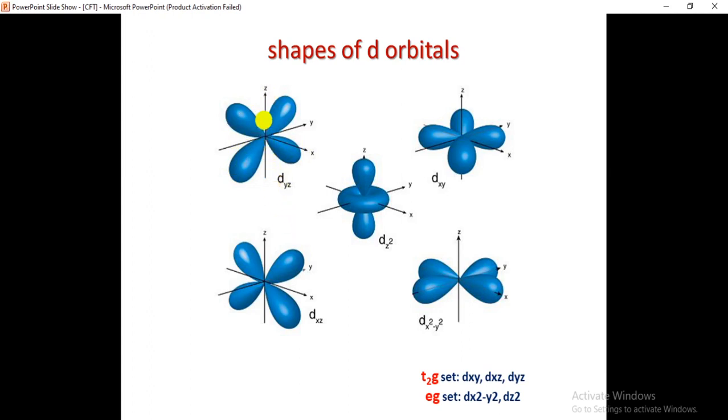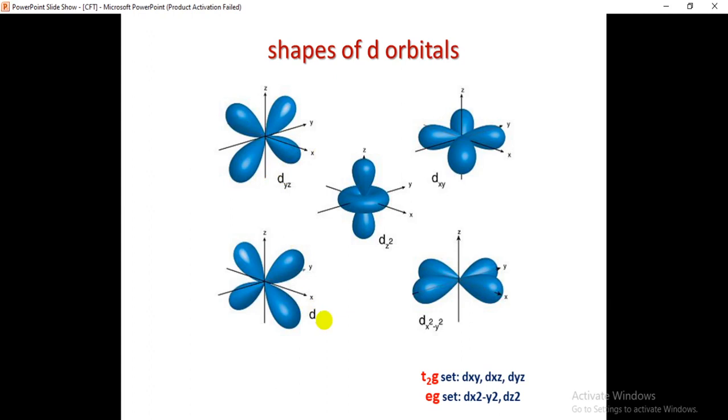If you see yz, in between the lobes are there. Is it clear? And if you see yz, here you have lobes. Is it clear? That means if you see here also, in between the axis we have the lobes of the d orbitals in between the axis in these three cases, that is dxy, dxz and dyz.